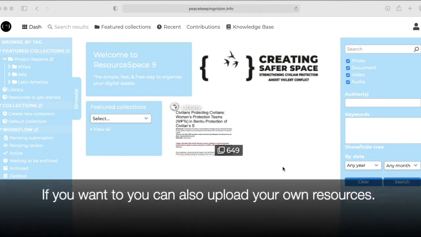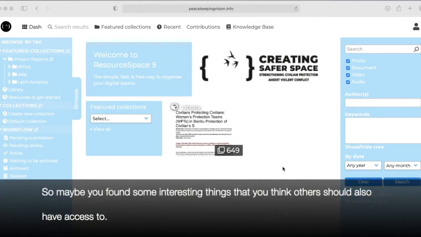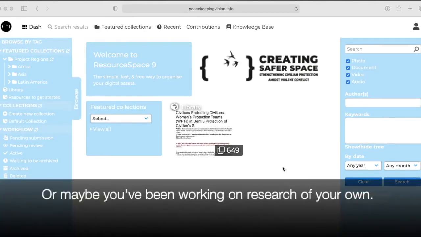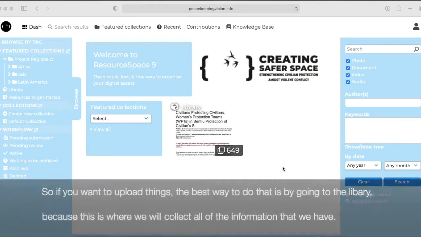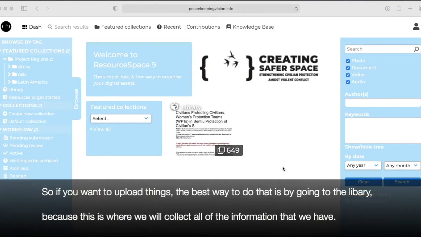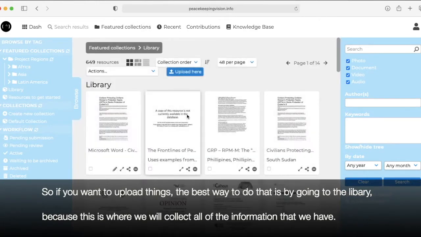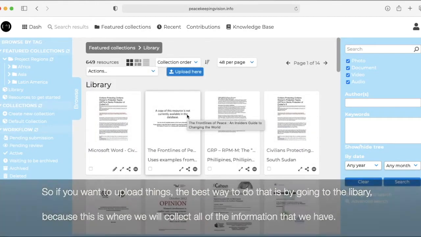If you want to, you can also upload your own resources. So maybe you found some interesting things that you think others should also have access to, or maybe you've been working on some research of your own. So if you want to upload things, the best way to do that is by going through to the library, because this is where we will collect all of the information that we have.